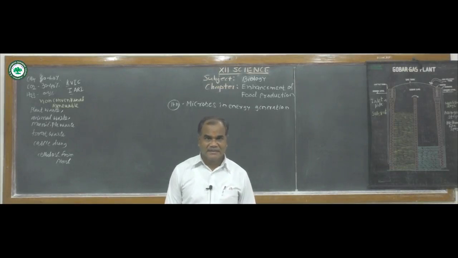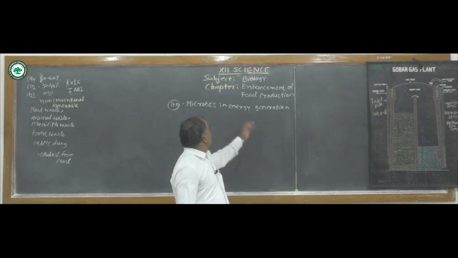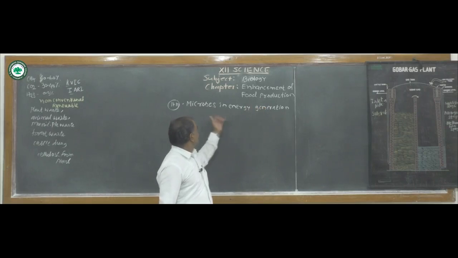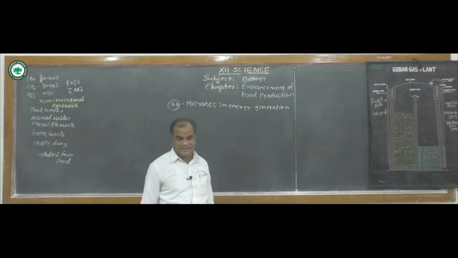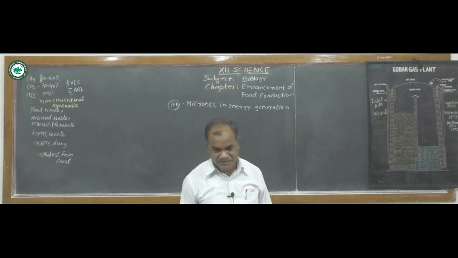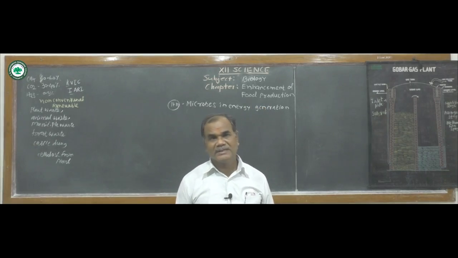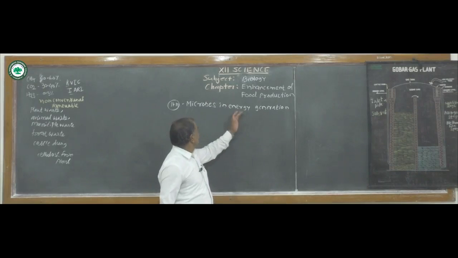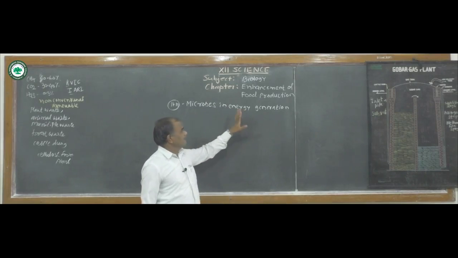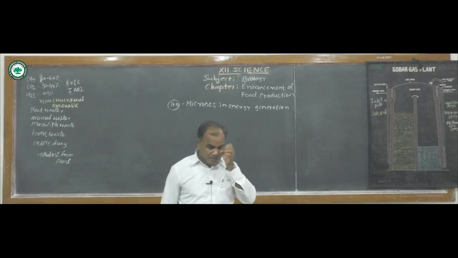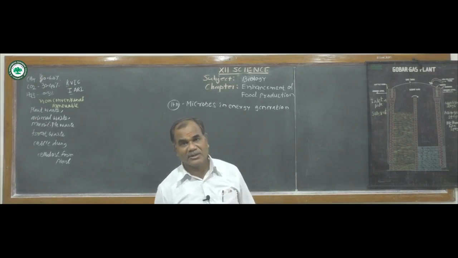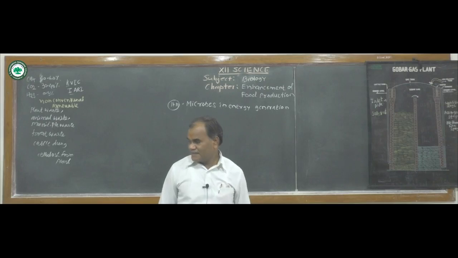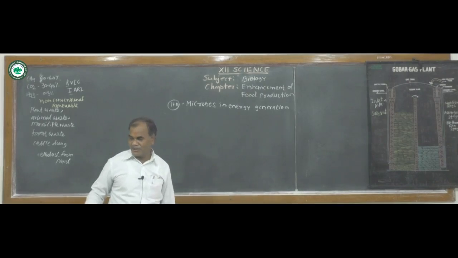Today we see the next part of enhancement of food production, that is the microbes in energy generation. In the previous lecture we saw that microbes are used in sewage treatment. Today we see the next point, that is the microbes in energy production. These microbes play an important role in energy production. Which of them are helpful for energy production?